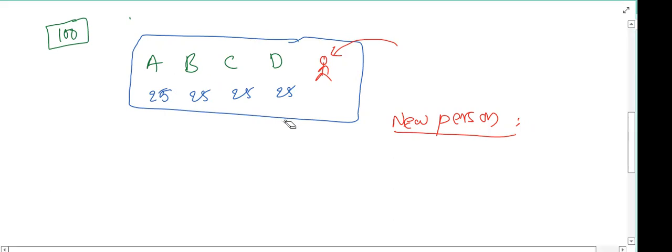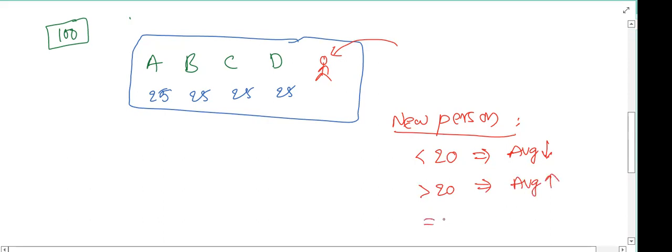Yes, sir. Okay, when a new person is joining this group, if the person brings less than 25 rupees, then will the average be increased or decreased or remain same? Decrease, sir. And if the person brings more than 25 rupees, then the average will be increased.